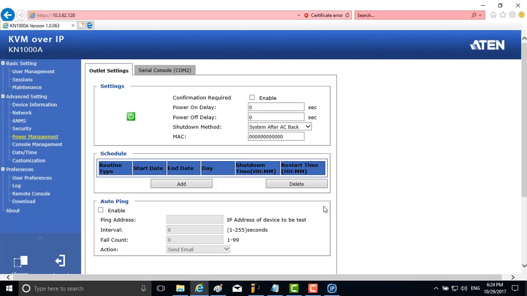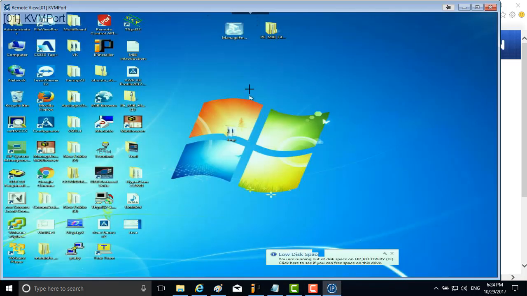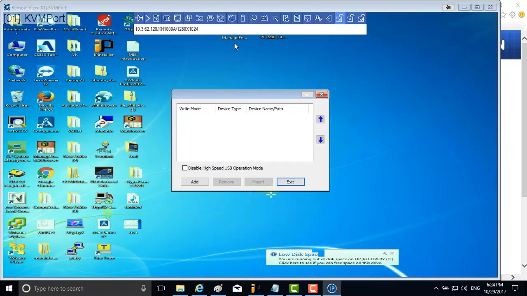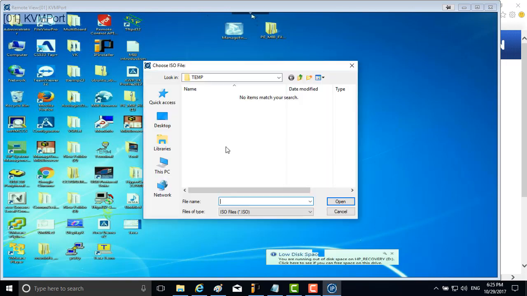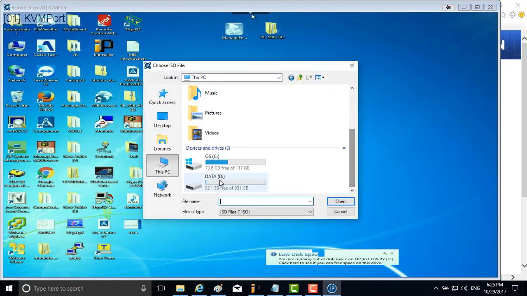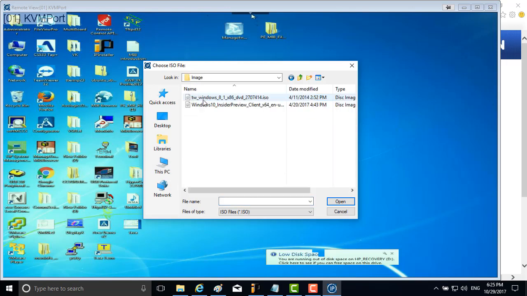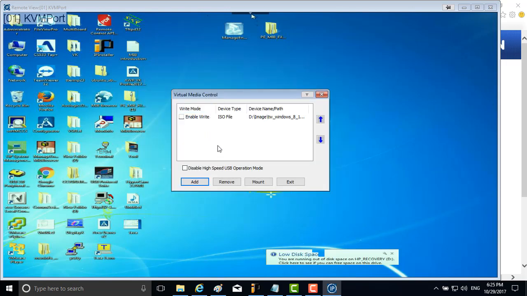Back to the client viewer. We drop down the service menu again and click the Virtual VDR feature button. Find the ISO image file from your local PC. Click the Mount button.